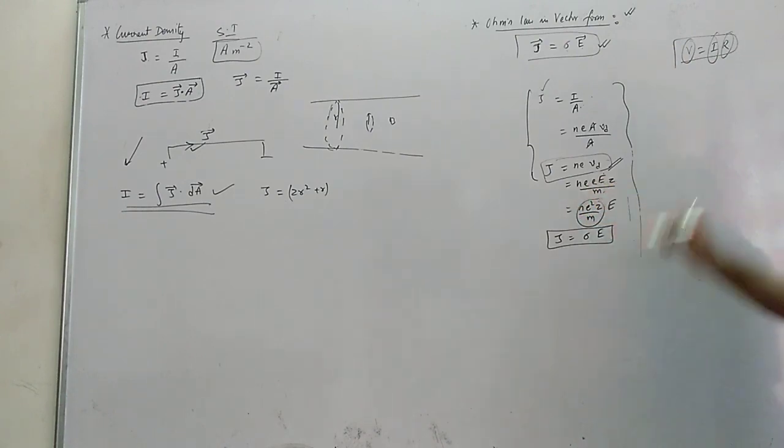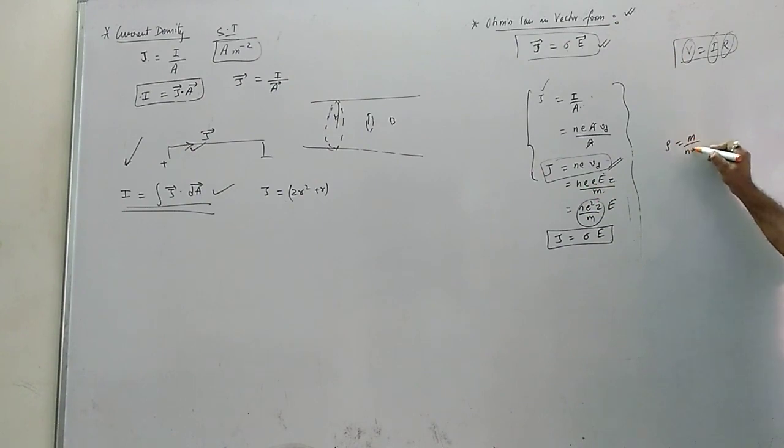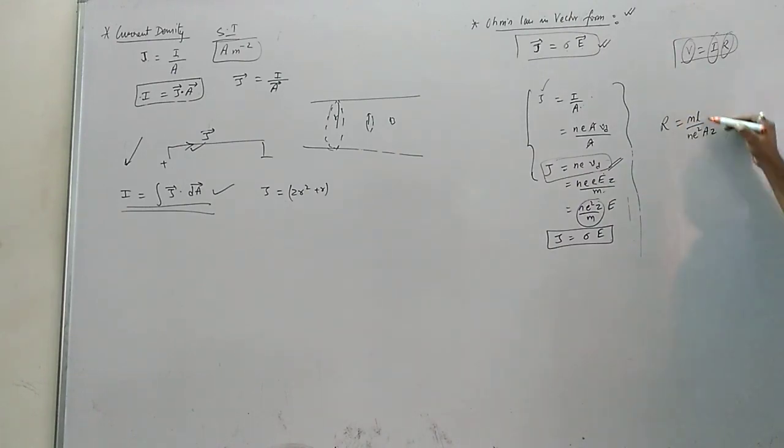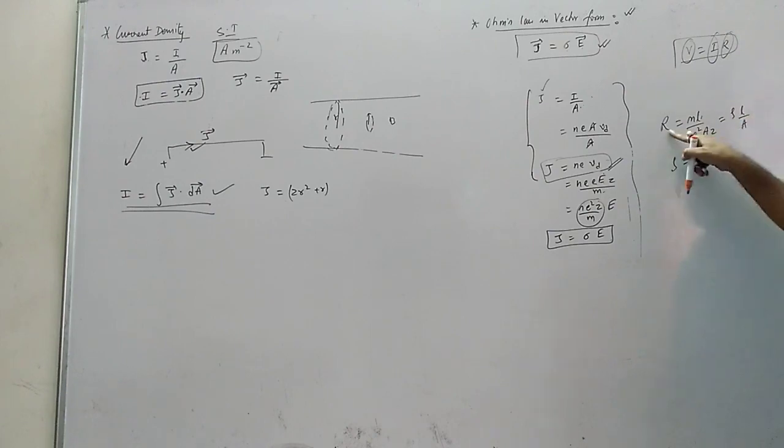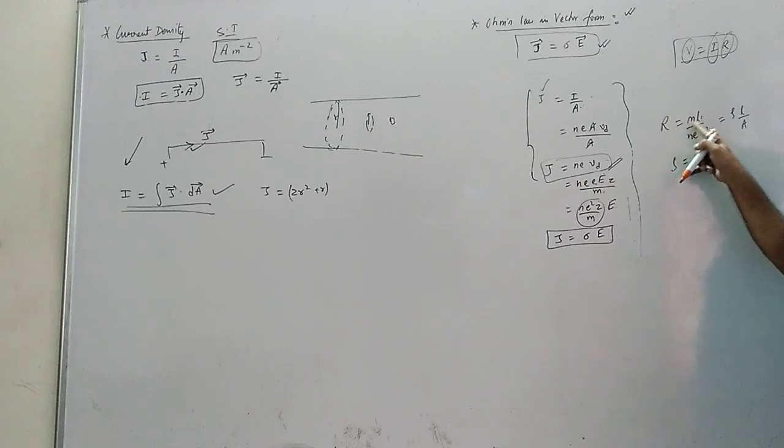What is this? What is resistivity? M by N E square tau. I told you to remember this now. ML by N E square A tau. This is resistance. That means if I remove L and A, we will have resistivity. What is resistivity? M by N E square tau. Why? Because what is resistance? Rho L by A. I'm starting from 0. I told you to remember this formula. Resistance equals ML by N E square A tau. Okay. We know this formula from class 10. Rho L by A. L by A, L by A. What is rho? M by N E square tau. And what is conductivity? 1 by resistivity. That means N E square tau by M.